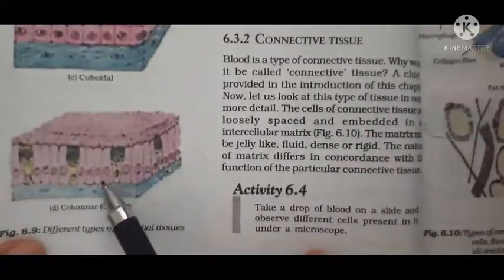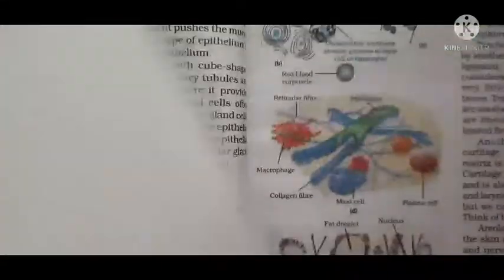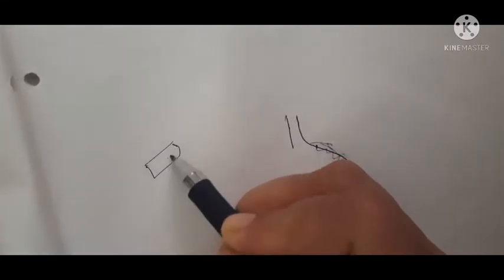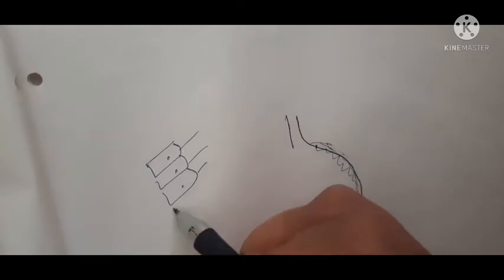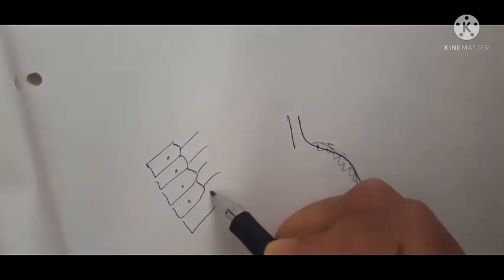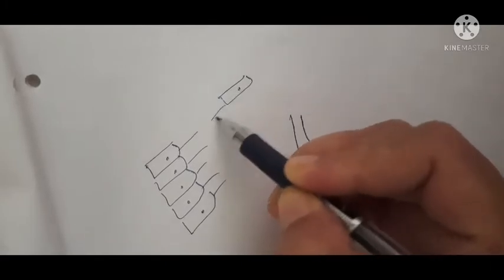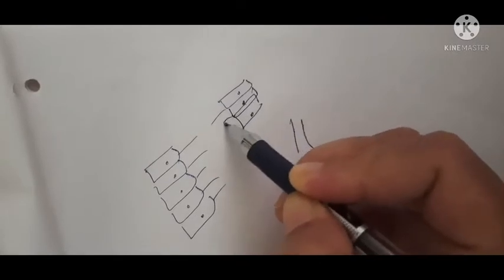This is columnar epithelium. Suppose these are the columnar cells having cilia, and here also these are columnar cells having cilia.